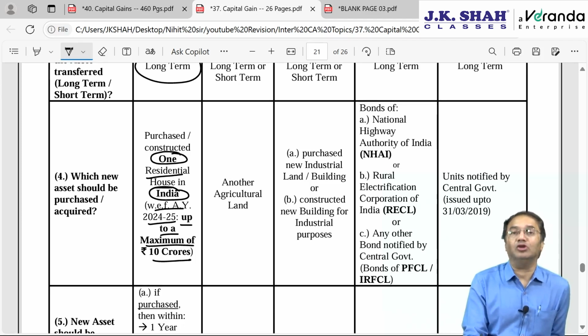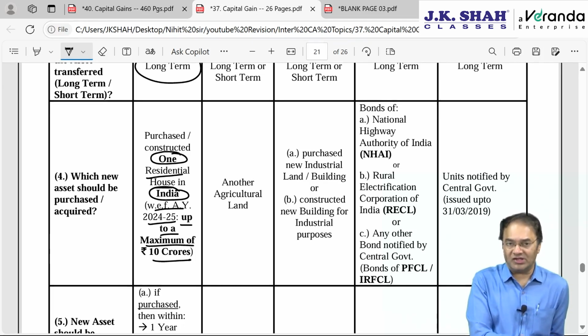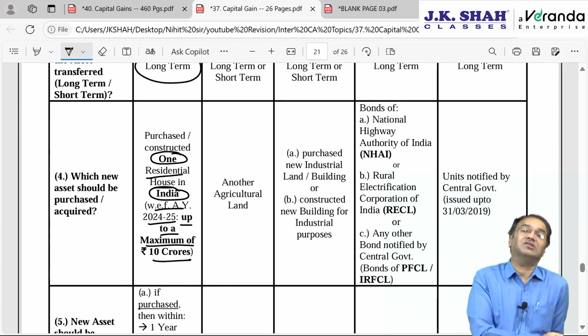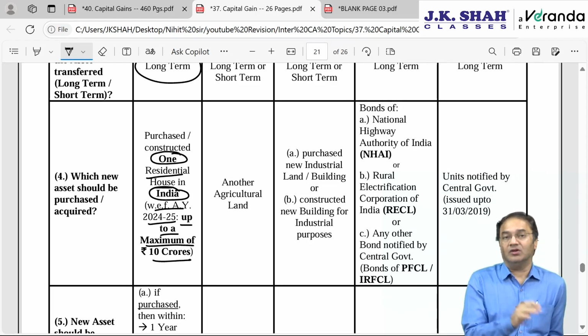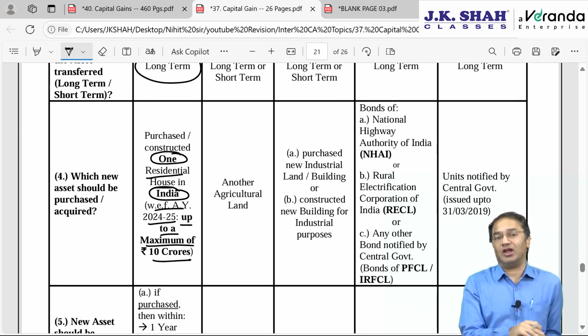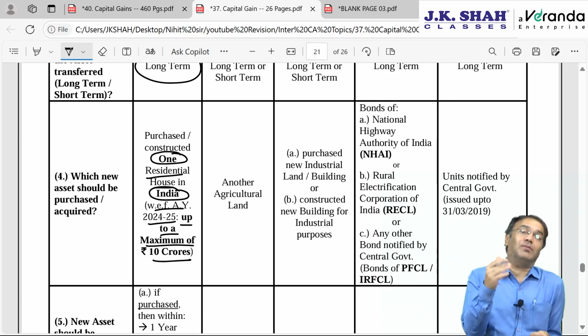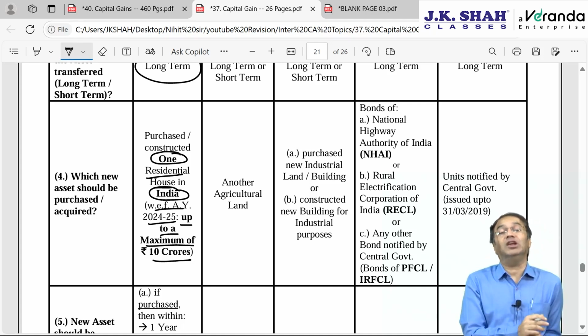Meaning thereby you are buying a new house for rupees 24 crore. You are a Bollywood celebrity, or a Hollywood celebrity, and you are buying a house for 24 crore rupees. Then out of 24 crore rupees, exemption can be claimed only to the tune of 10 crore rupees of investment. Any investment above 10 crore will be excluded, will be ignored.